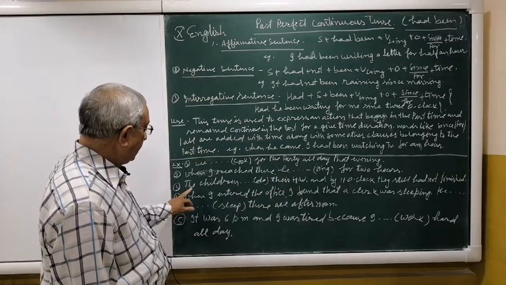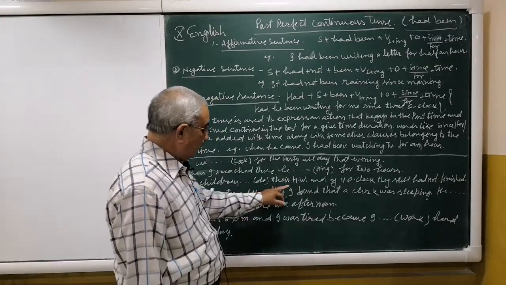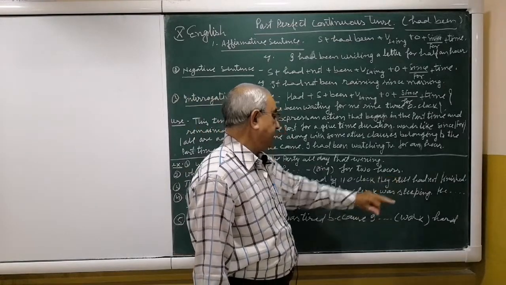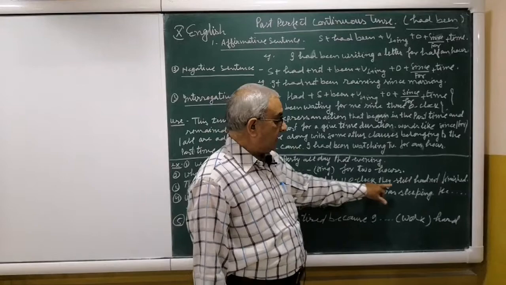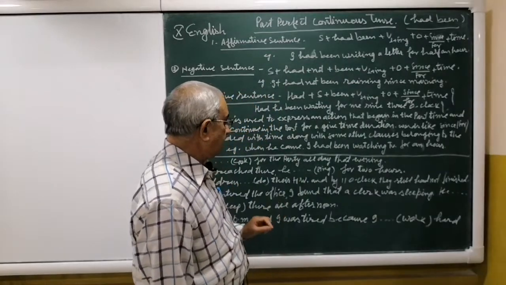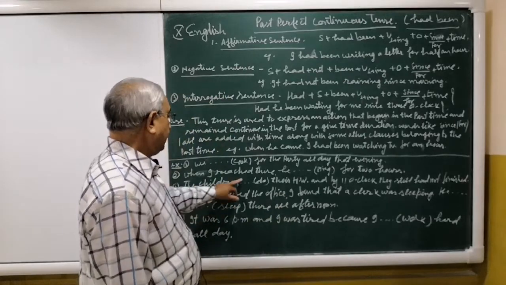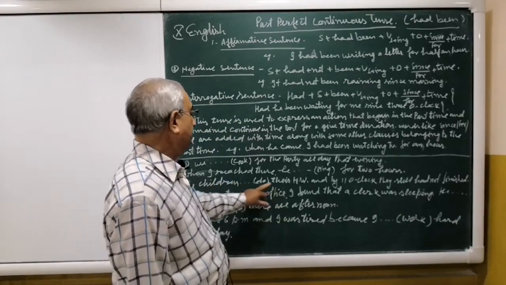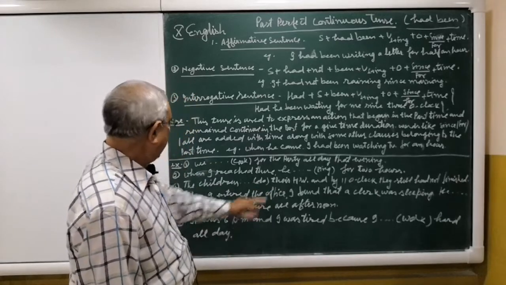The next sentence: the children do their homework and by 11 o'clock they still had not finished. By 11 o'clock they still had not finished. This is past time. So along with this past time, we have to fill up here past perfect continuous. The children had been doing their homework. Had been doing will be the right answer.